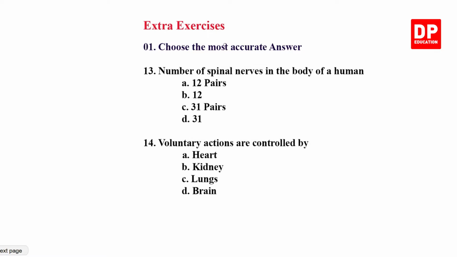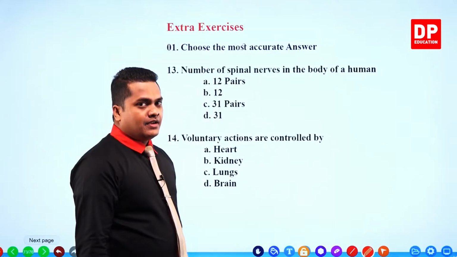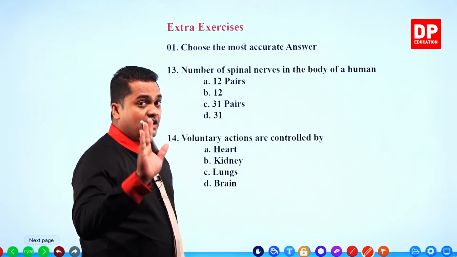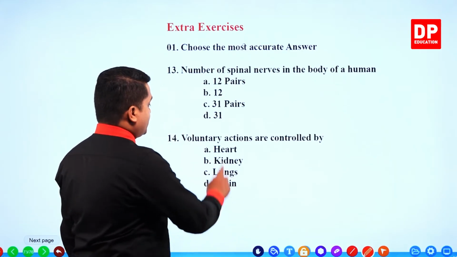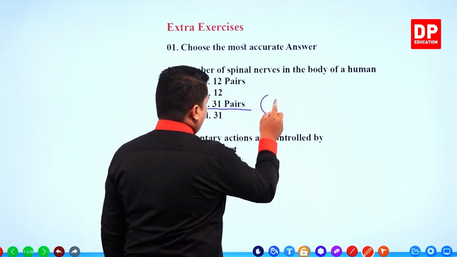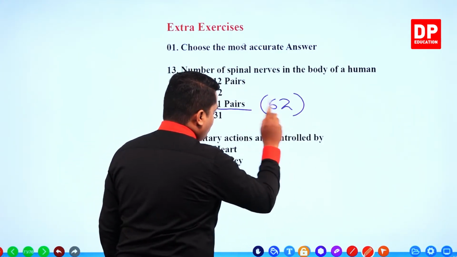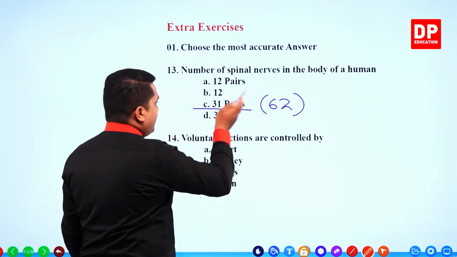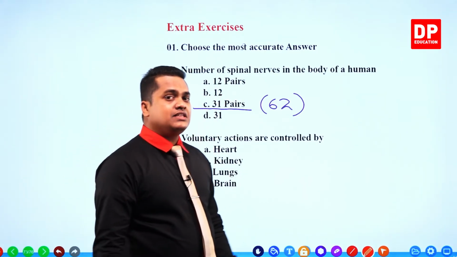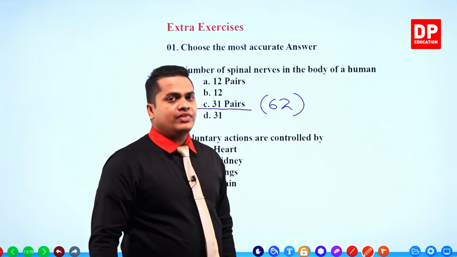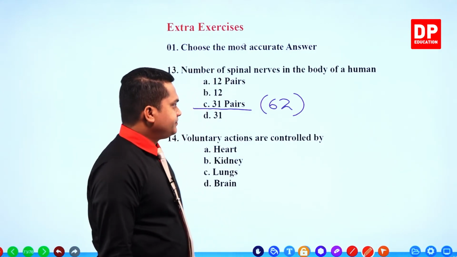Number of spinal nerves in the body of a human. Once again, it's obvious to us, right? It's not just 31, my dear children. It should be 31 pairs. Altogether, there are 62 nerves, not 31. There are 31 pairs in total, or else 62 nerves in total, okay? So 62 nerves or 31 pairs is the answer.